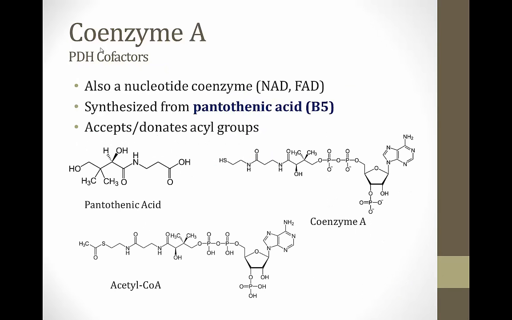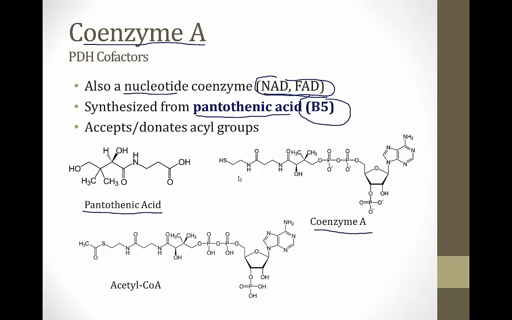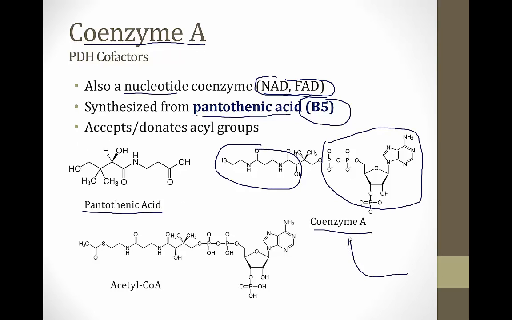PDH. The next PDH cofactor is coenzyme A, and just like NAD and FAD, this is also a nucleotide coenzyme. All of these cofactors, NAD, FAD, and coenzyme A, are synthesized by adding a vitamin to a nucleotide. In the case of coenzyme A, the vitamin is pantothenic acid, which is also called vitamin B5. This is the structure of pantothenic acid on the left side of the screen here, and this is coenzyme A on the right. And you can see that the pantothenic acid moiety, which is out here, has been added to a nucleotide right here to create coenzyme A.